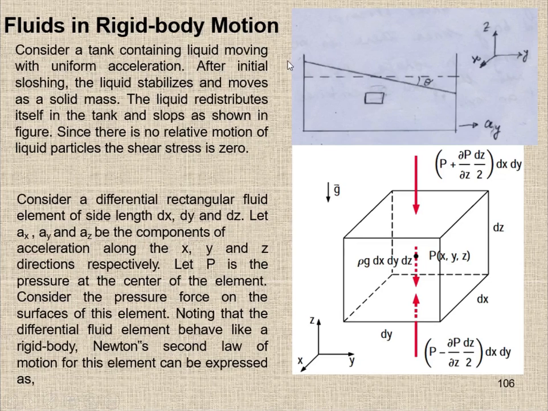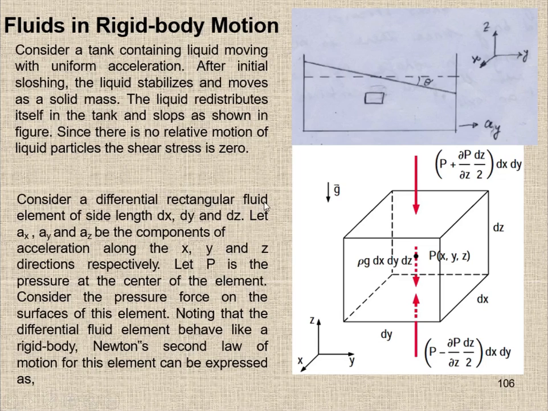After going back and forth, we achieve a final fluid layer. The liquid distributes itself in the tank and slopes as shown in the figure. Since there is no relative motion of the liquid particles, the shear stress is 0.